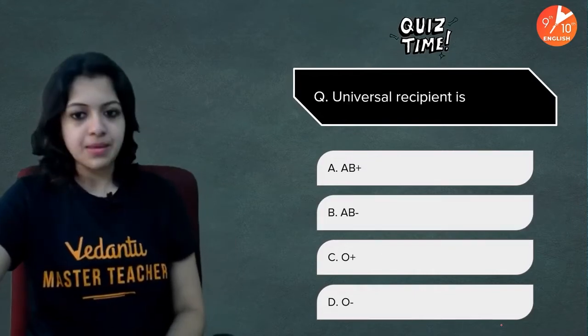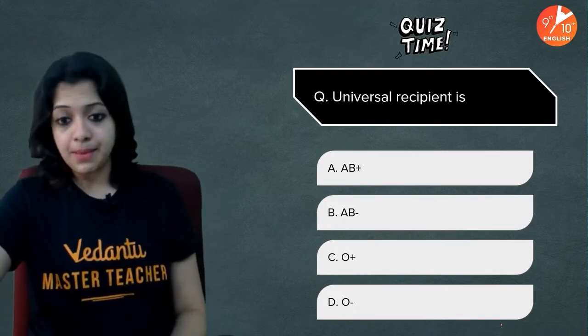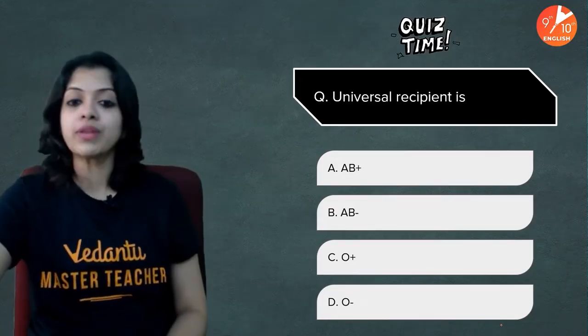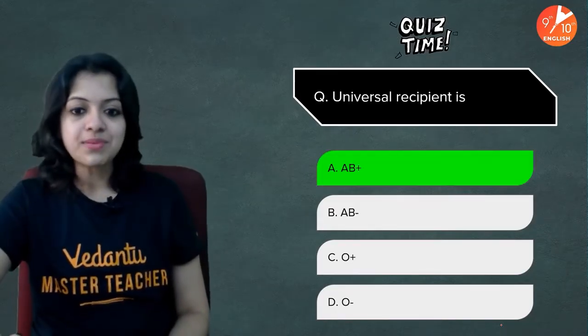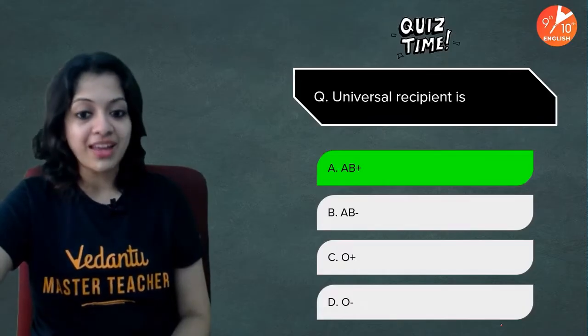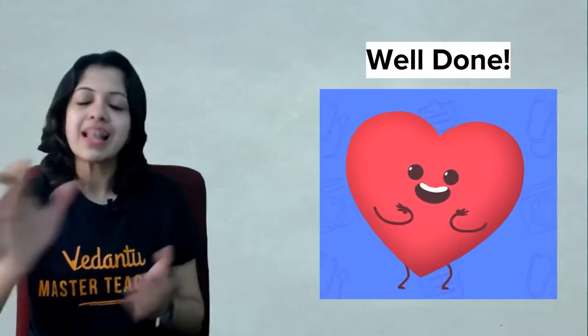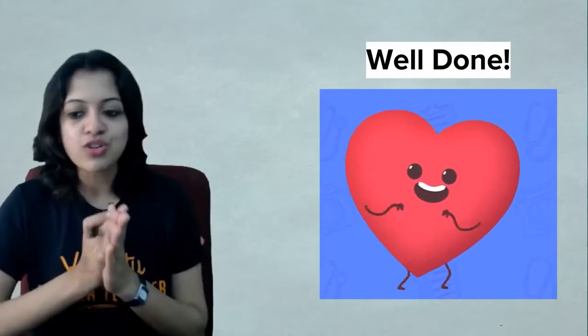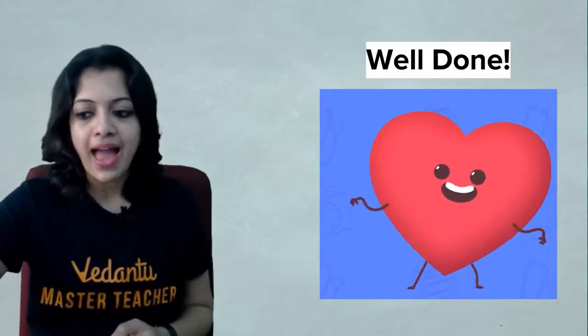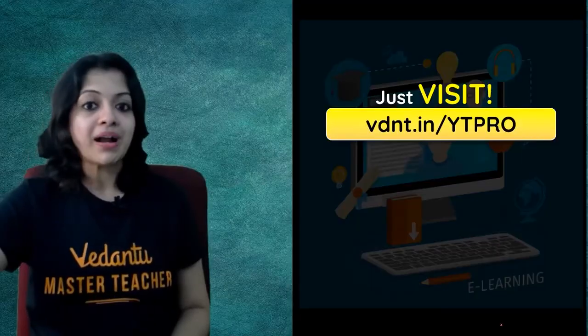Now, universal recipient is who among these? AB positive, AB negative, O positive, or O negative? And your time is up. The answer is AB positive, and O negative is the universal donor. Do keep that in mind. Okay, well done. Very, very well done, if you have got all of the answers correct. And thank you very much for participating actively.